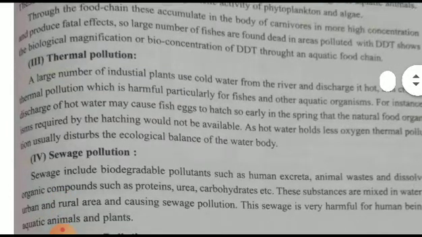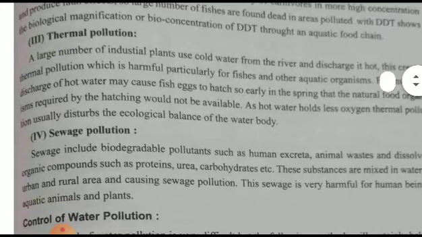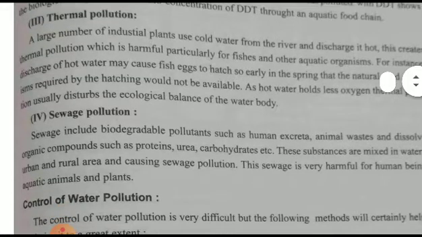Then thermal pollution. A large number of industrial plants use cold water from the river and discharge it hot, and it also contains various pollutant materials which may affect the fishes as well as the aquatic organisms. As the temperature of that material is high, when it enters the water it will also increase the water temperature, and because of that the eggs and other things of the aquatic organisms may die.